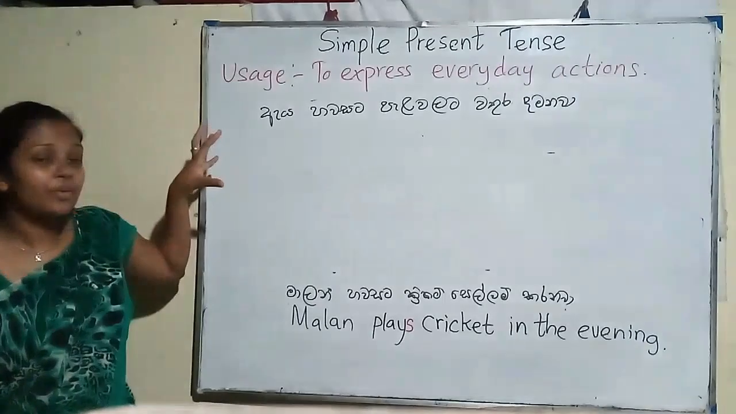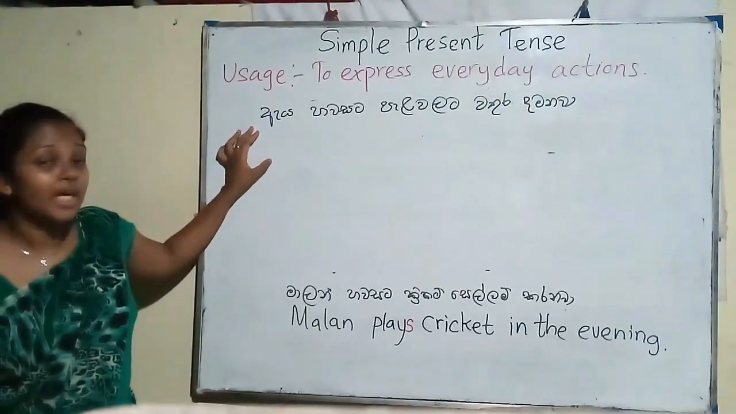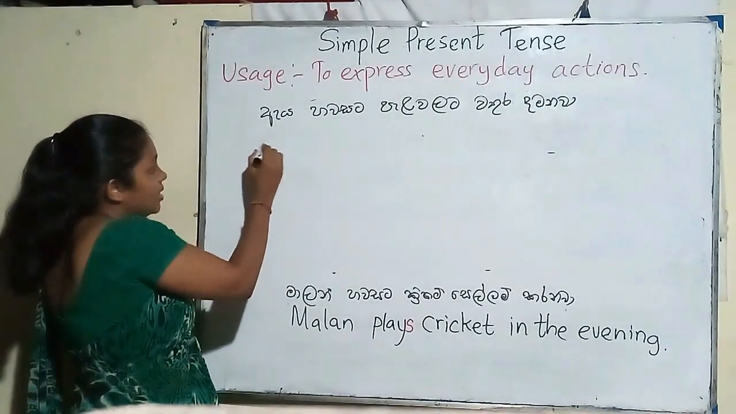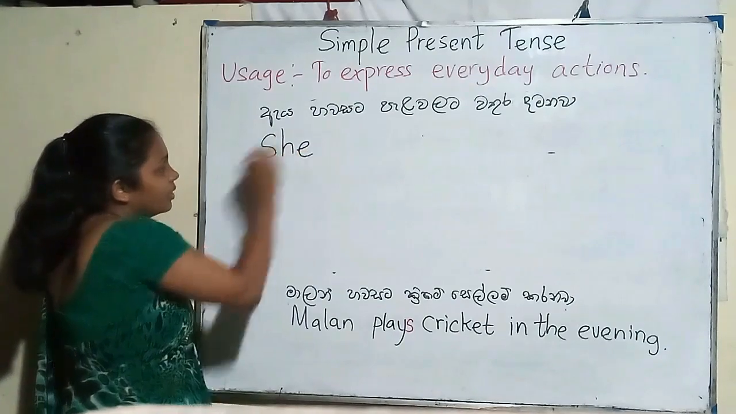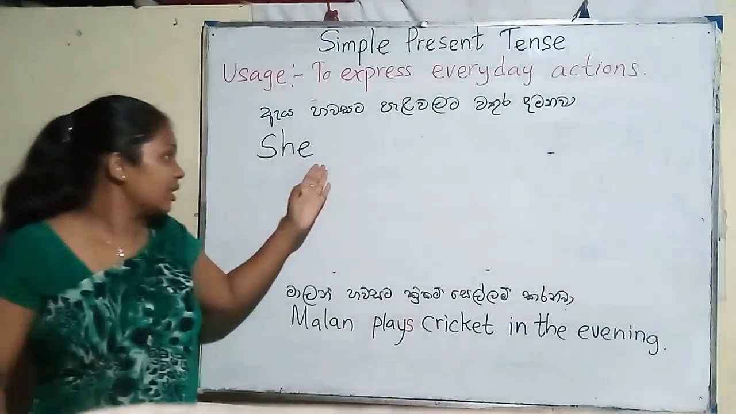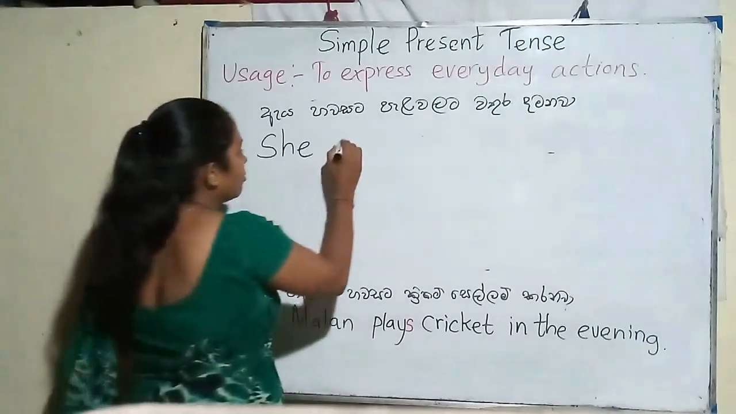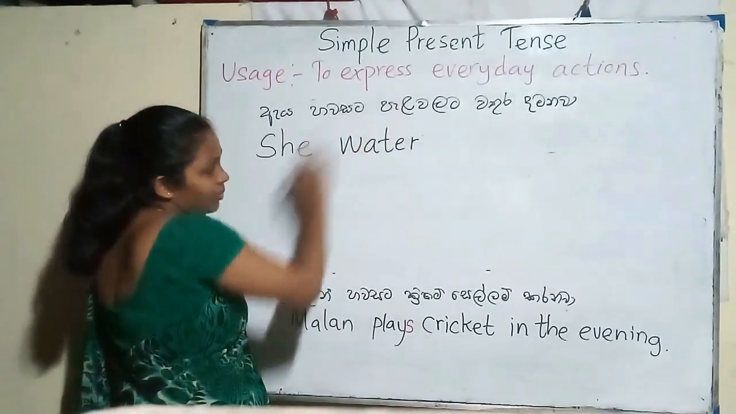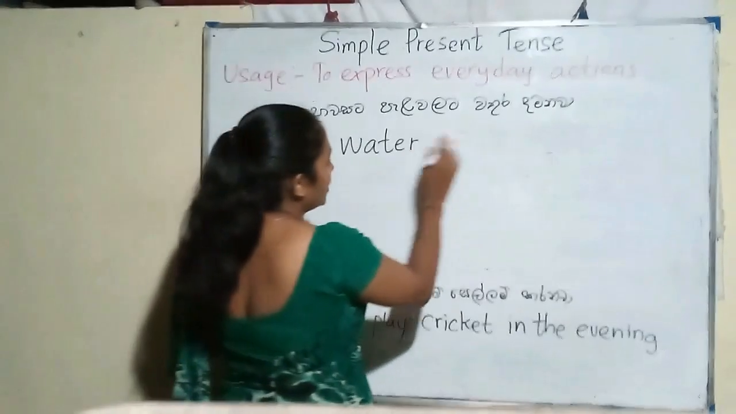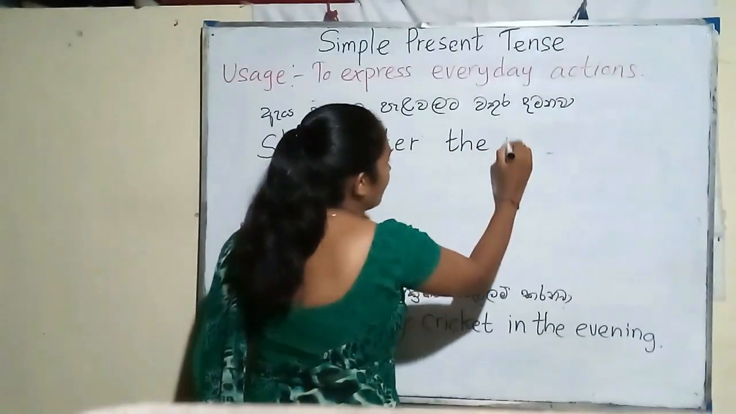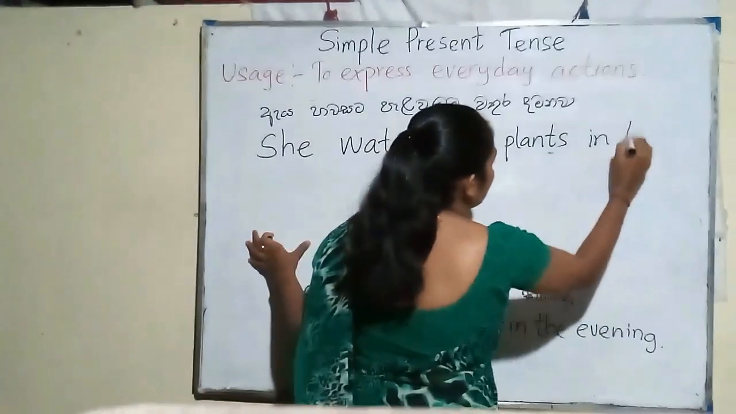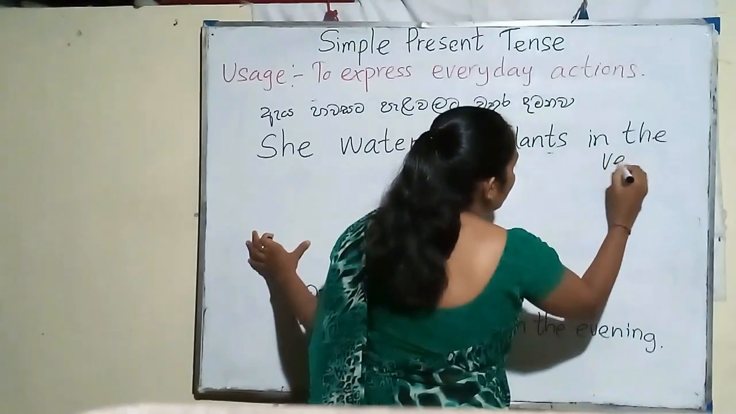Here we have to write, as I said earlier, we have to take the subject first. The subject of the sentence is she. Then we have to write the verb. The verb of this sentence is වතුර දමනවා. We say it water. She water. Then we have to write the object. She water the plants. හවසට, in the evening.